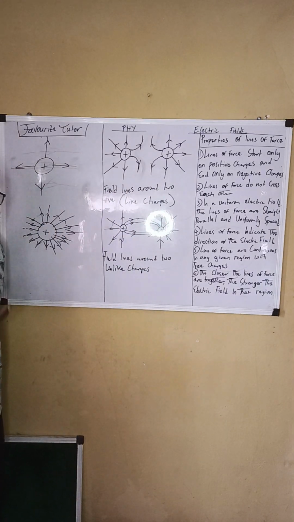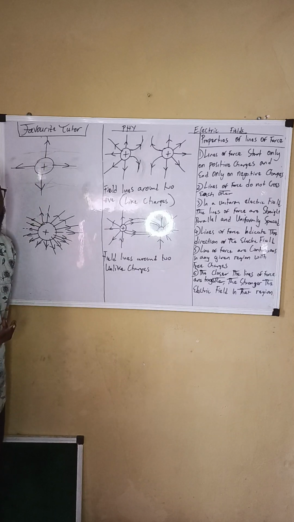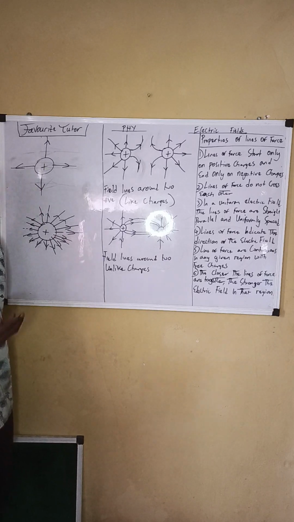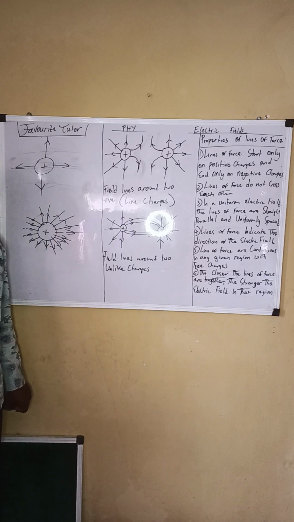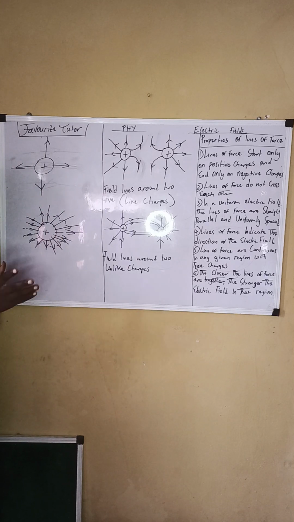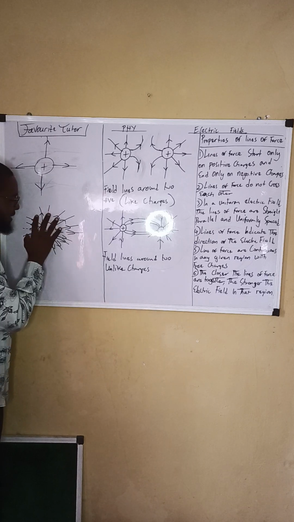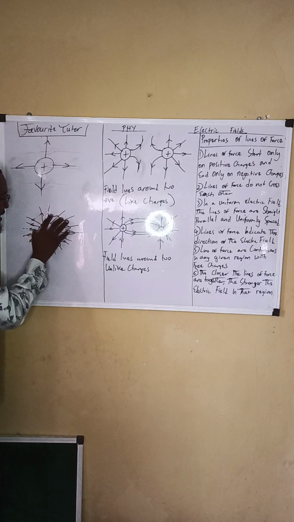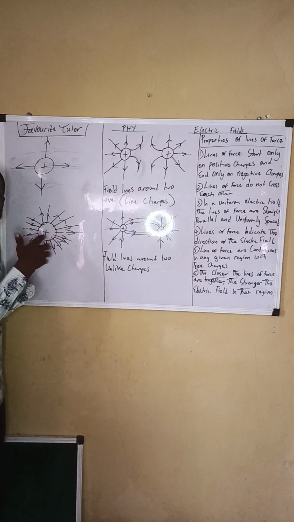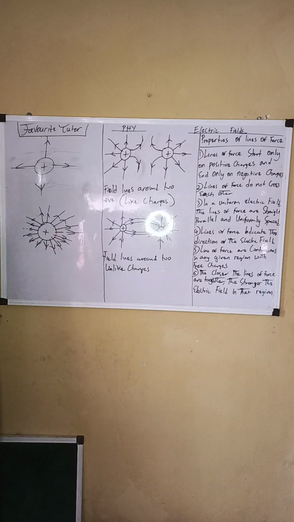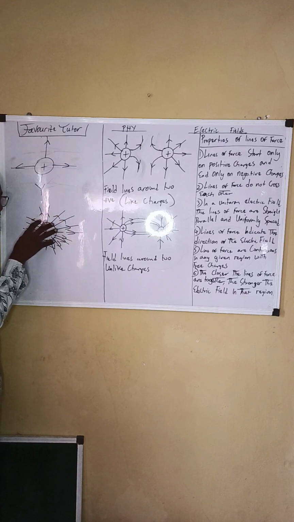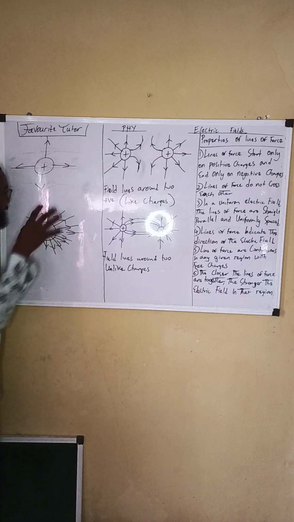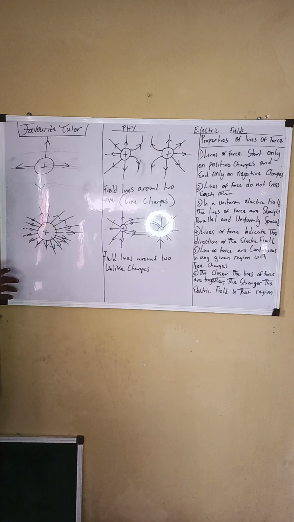Please don't play with electricity, because in most electricity, the field lines found right there are close to each other. That's why in most cases we see incidents whereby a human being touches an electric wire, a live wire, and finds it difficult to pull his hands away. Because why? The strength of the electric force right there has a massive attraction towards that field. So be conscious. Don't play with live wire.